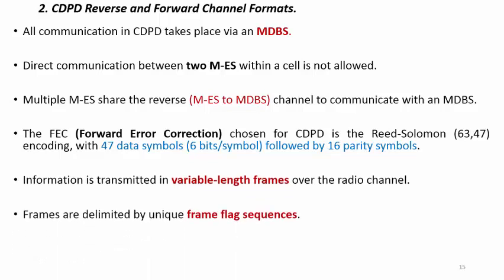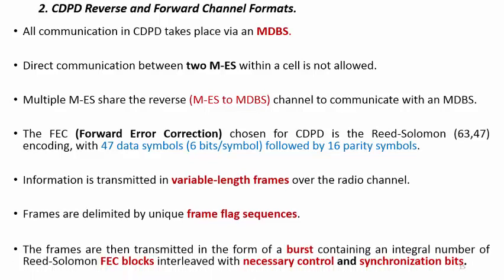Frames are delimited by a unique frame flag sequence, which plays an important role in arranging the frames coming from the mobile end station or moving towards the mobile phone. The frames are then transmitted in the form of bursts containing an integral number of Reed-Solomon FEC blocks interleaved with the necessary control and synchronization bits.